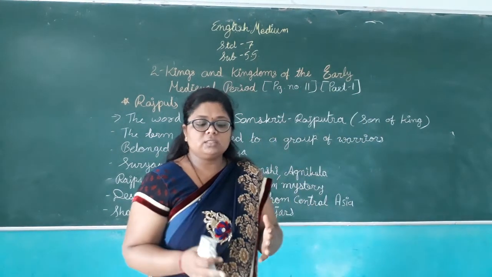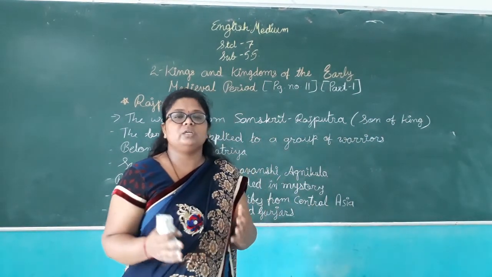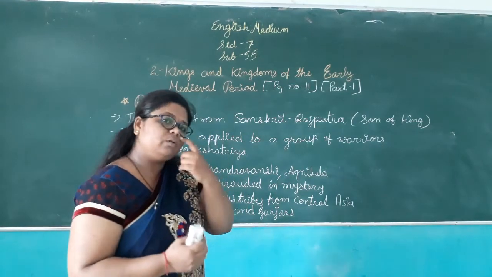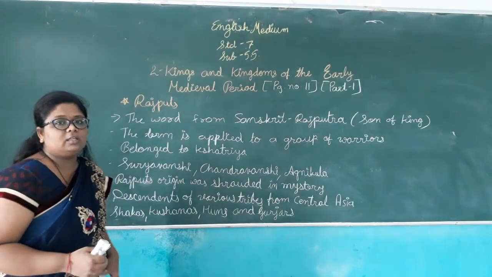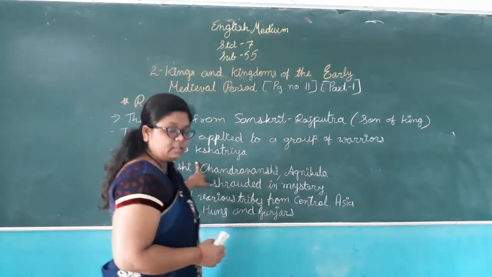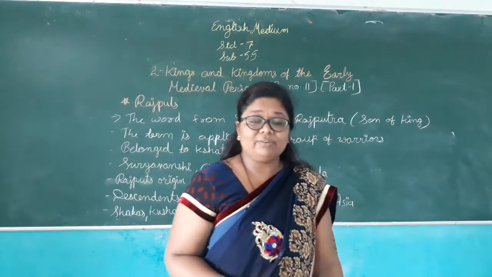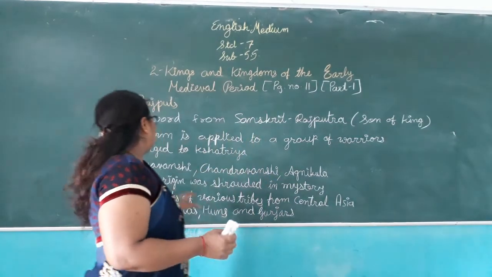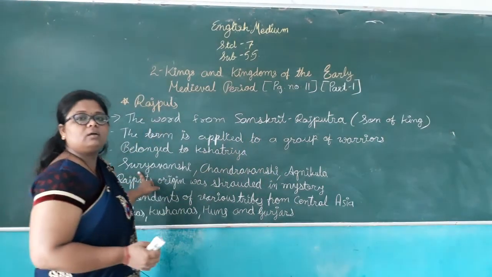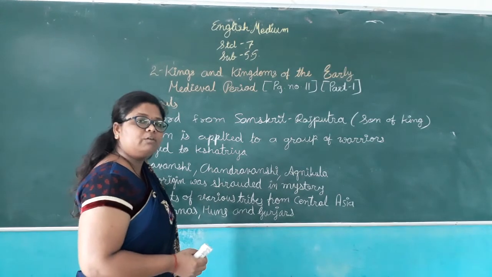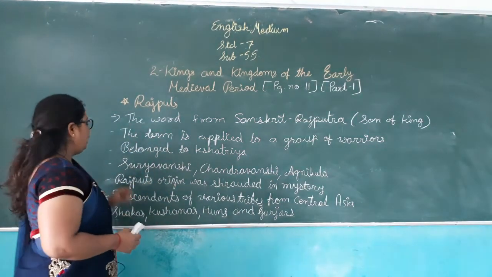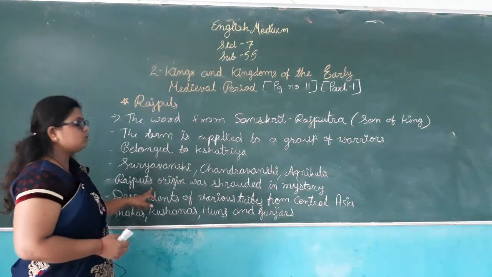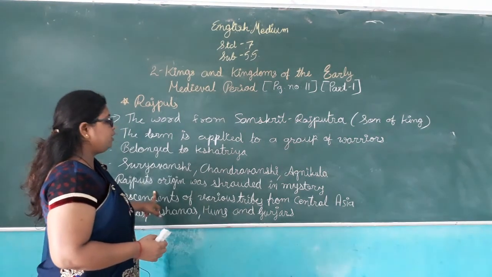The Suryavanshi are said to be the descendants of the sun. Then we have Chandravanshi, the descendants of the moon. After that we have Agnikula, the people said to be the family of fire. Now the Rajputs' origin was shrouded in mystery.